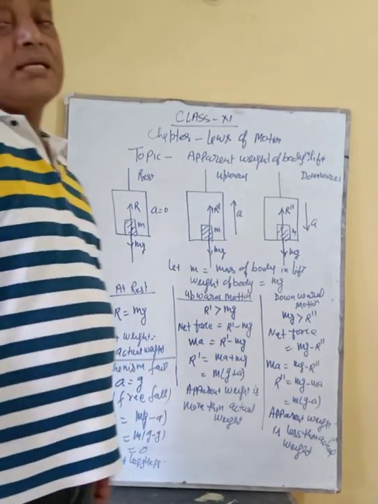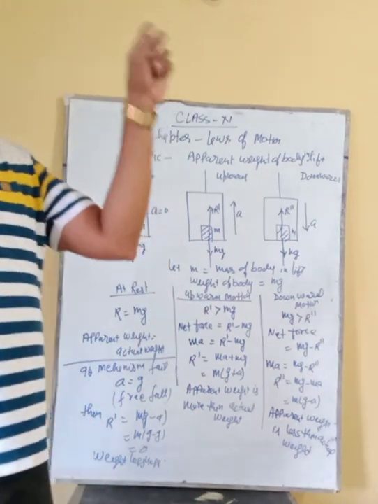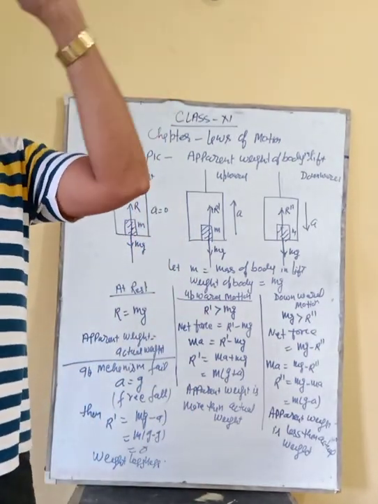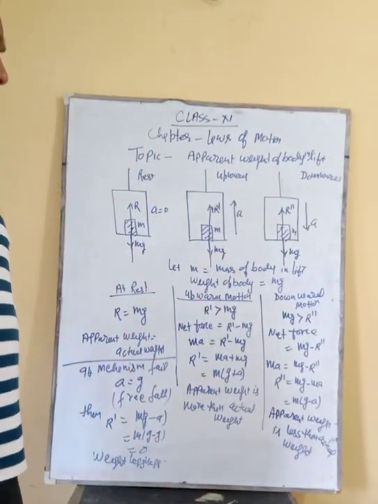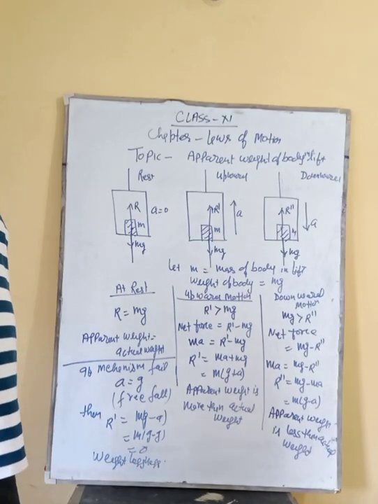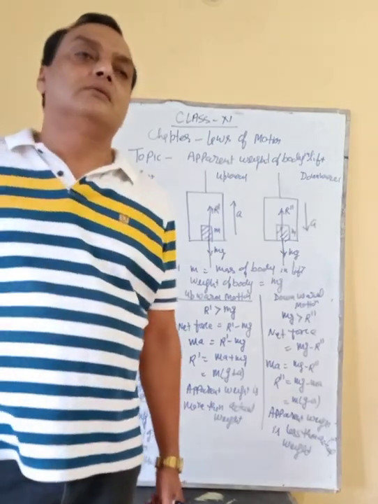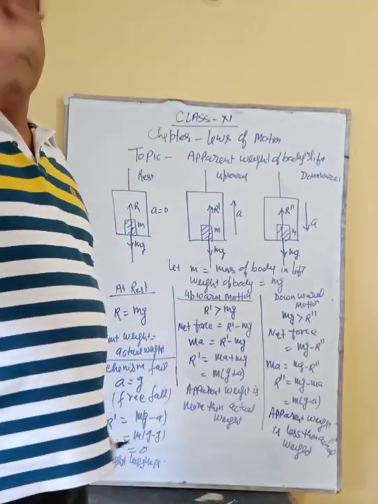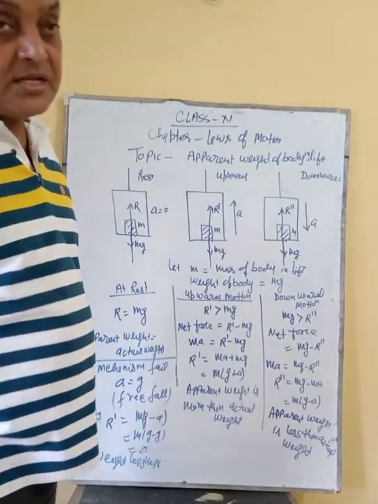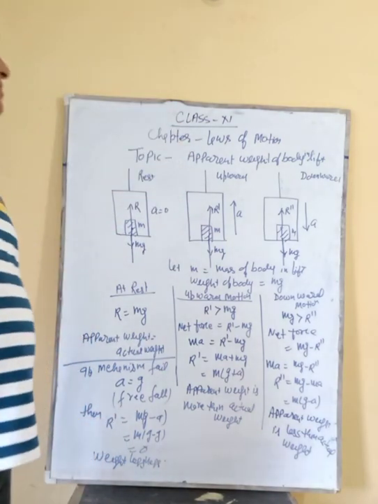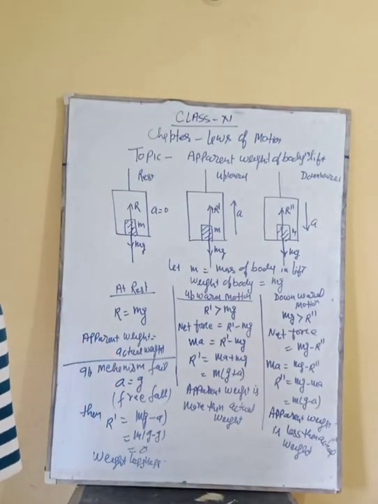The cases of weightlessness are: one, inside a satellite, whenever the satellite orbits in a radius around the earth; second, in case of free fall; or third, at the center of the earth. We will study this in the chapter of gravitation. So this is the topic: apparent weight of a body in a lift.